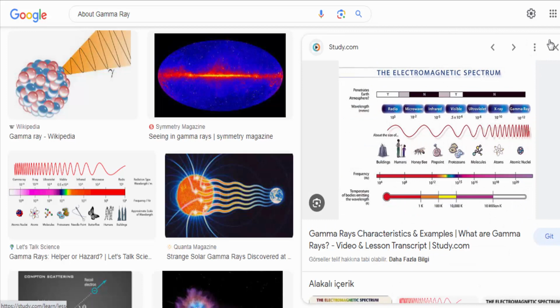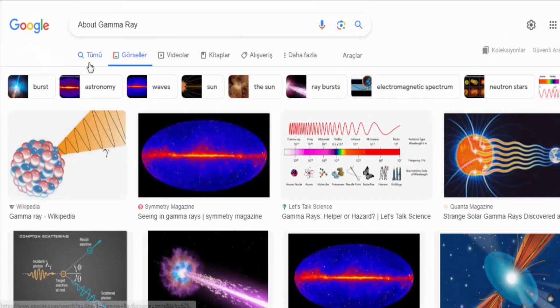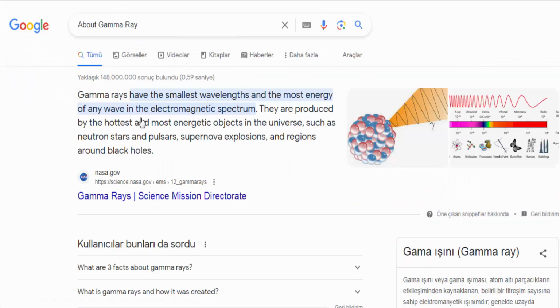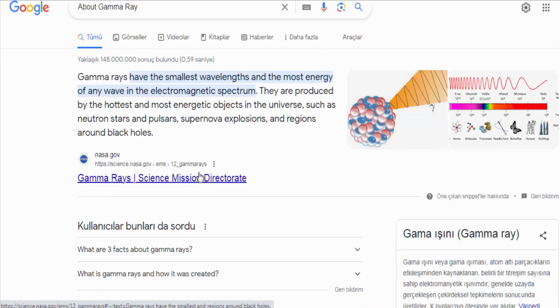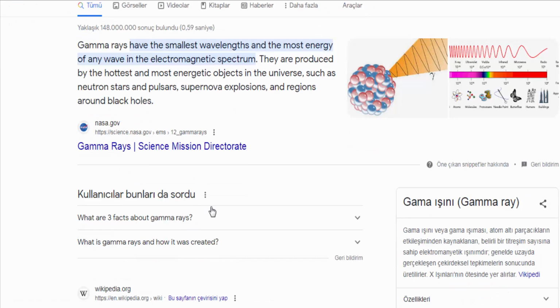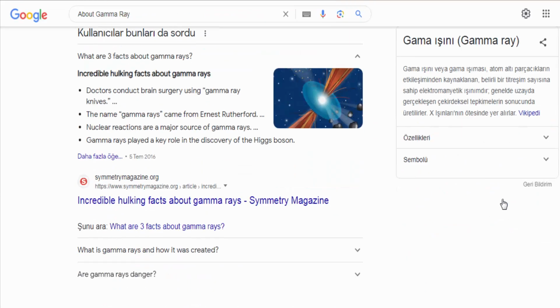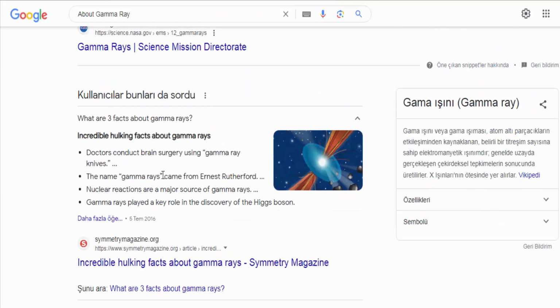Properties. Gamma rays have extremely high energy and penetrate matter very easily. They have no electric charge and no mass, allowing them to travel at the speed of light. Due to their high energy, gamma rays have the ability to ionize atoms and molecules, causing damage to living cells and materials.